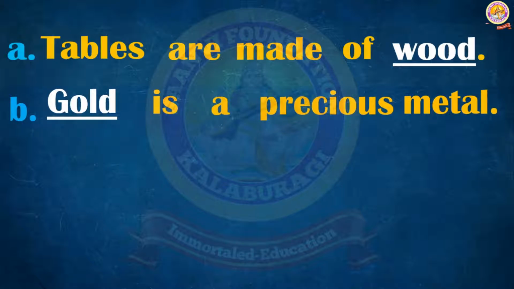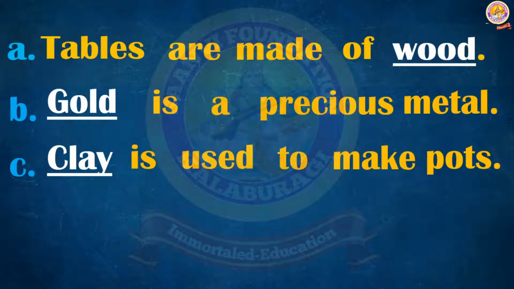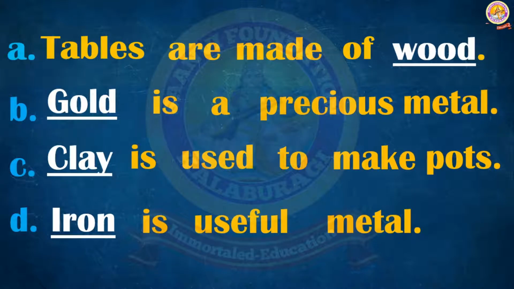Clay is used to make pots. Clay is nothing but similar to mud. We use it to make pots. So here clay indicates the material noun. Fourth example, iron is a useful metal. So these are considered material nouns.